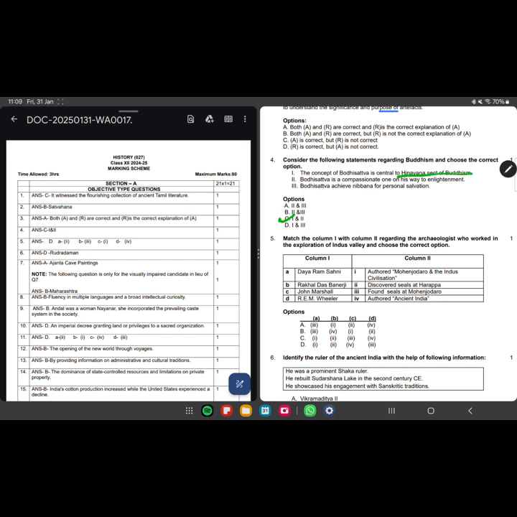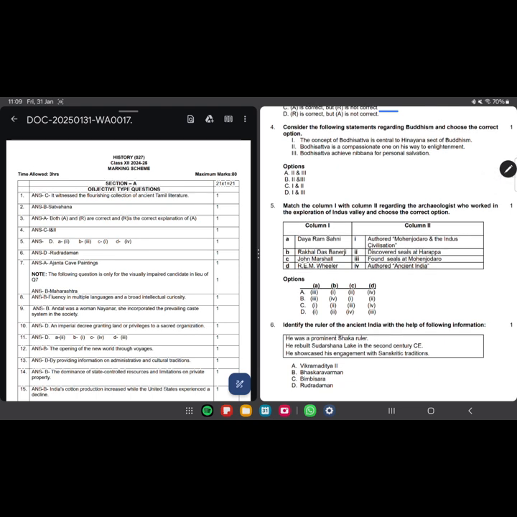Buddhism was divided into Hinayana and Mahayana, and Hinayana was considering this concept of Bodhisattva and a compassionate way to enlightenment. This is also absolutely correct because these were the people who used to help people who were trying to attain salvation, enlightenment basically. So Bodhisattva is nowhere related to Nibbana. Let's move ahead.